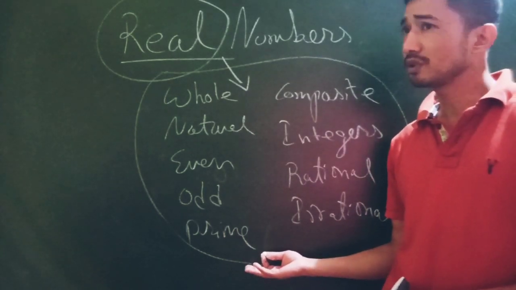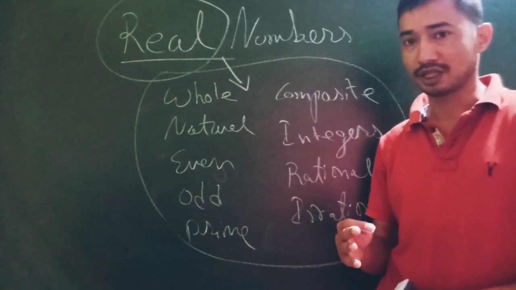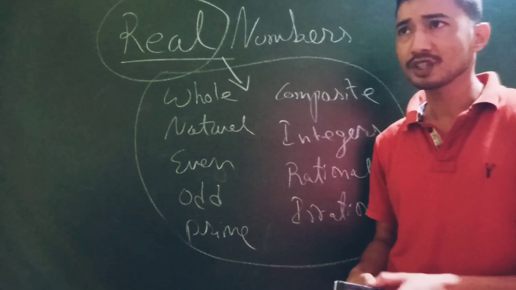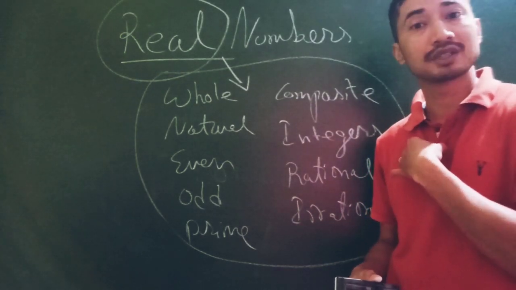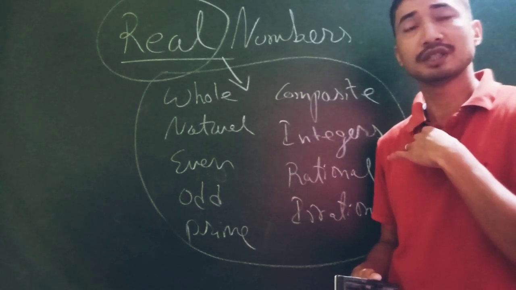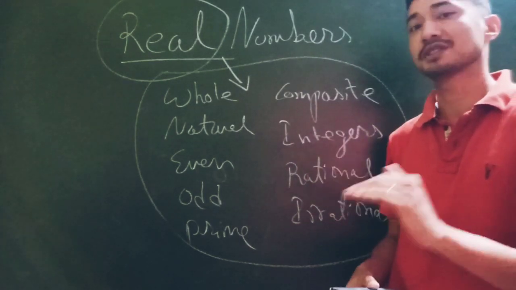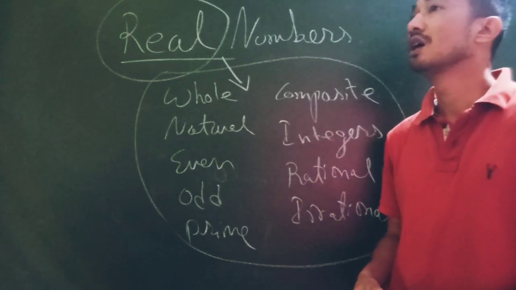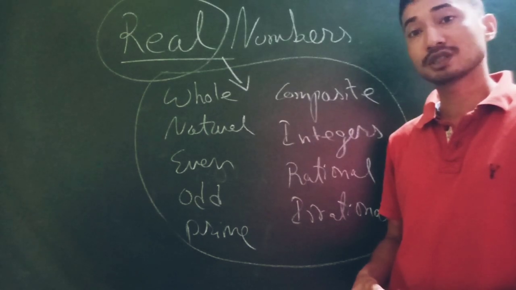Why is it important? Because there's another number system that will come in class 11 very soon. That's going to be the imaginary number system, which will give rise to complex numbers, where we discuss an imaginary number called iota. I'm going to discuss more about that when the time comes. Have patience. But today we are just going to be talking about real numbers.